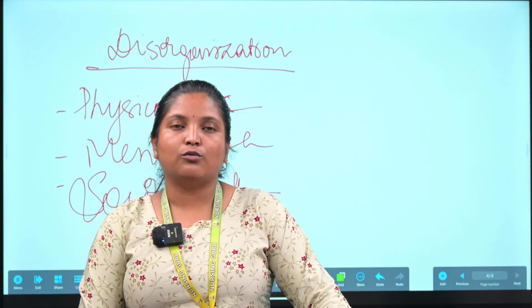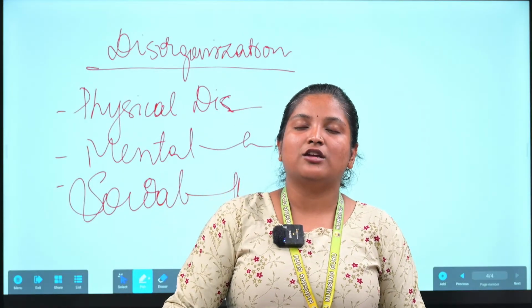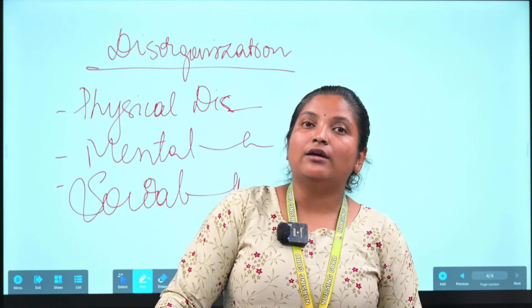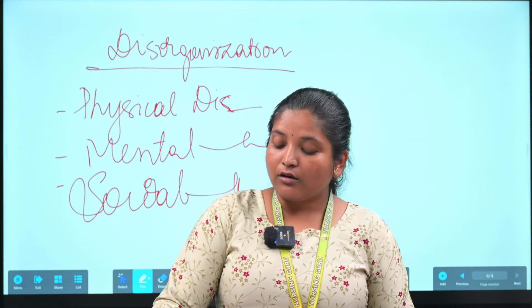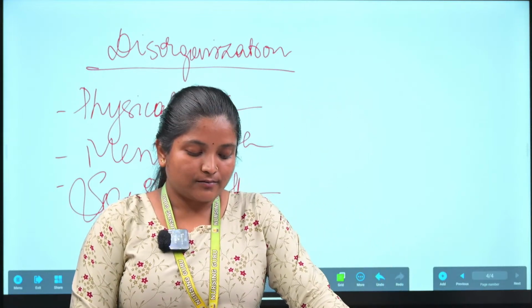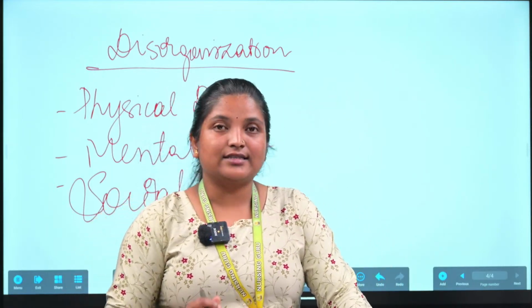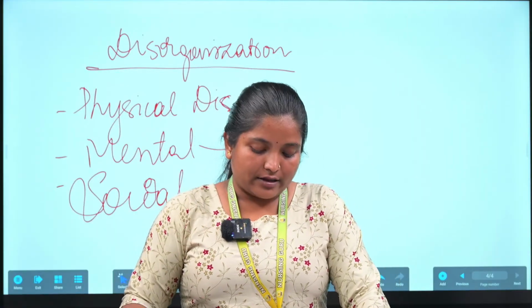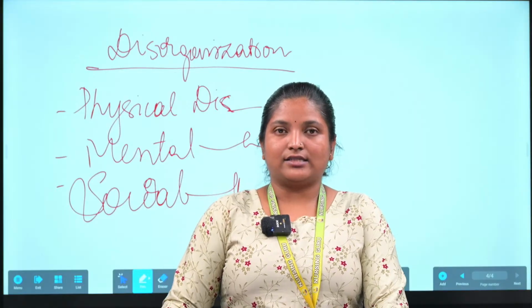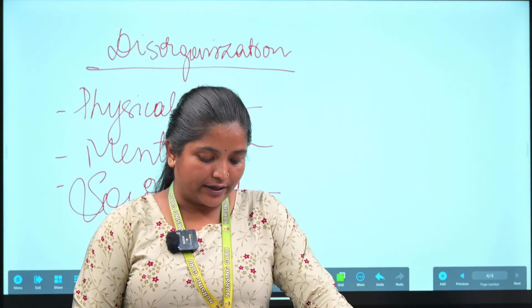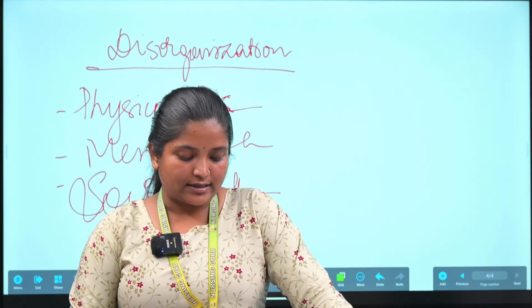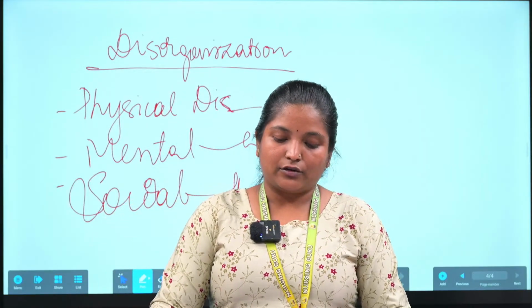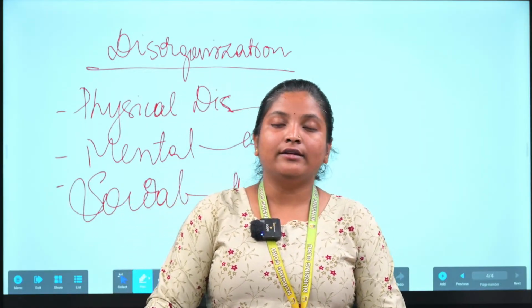Social group means two or more people staying together and working for certain particular goals. The next one, characteristics: sense of unity. In a social group unity will be there. Then feeling of oneness. There is a feeling of oneness, sympathy and unity that unites the members of a group.